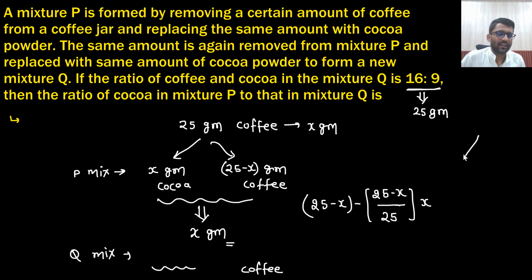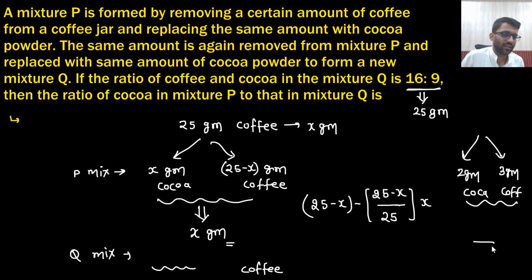Let's just say I had 2 gram of cocoa powder and 3 gram of coffee. Now I am taking 1 gram out of it. So how much coffee will I take? The mixture is of 5 gram.